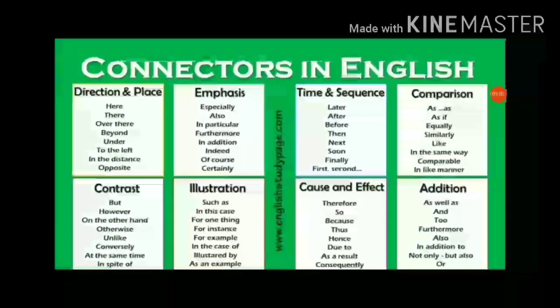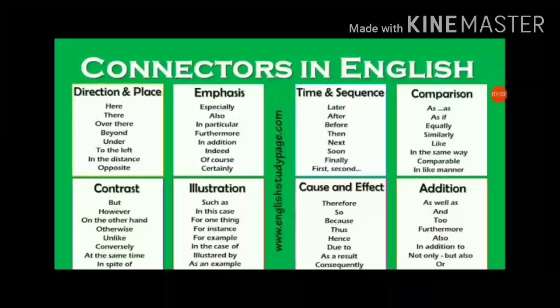So as we see, there are three types: coordinating conjunctions, correlative conjunctions, subordinating conjunctions. Here are some connectors or conjunctions mostly used in English grammar, which show by which meaning we are using the connectors. In the first block you can see direction and place. When the connectors show direction or place, these are used: here, there, over there, beyond, under, to the left, in the distance, opposite.